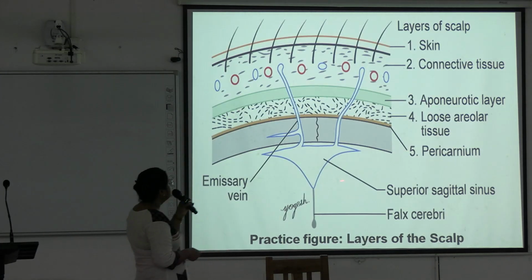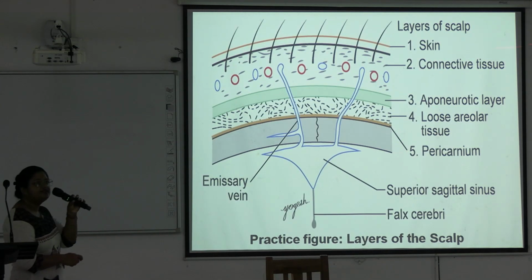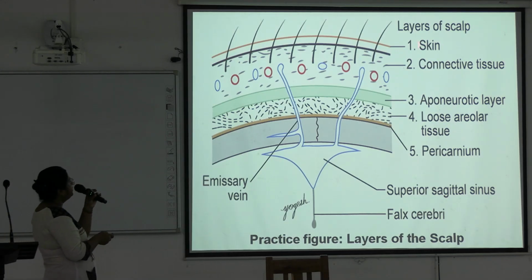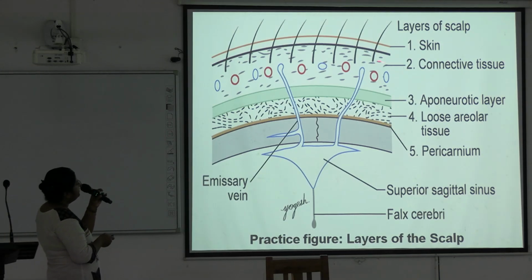Next, this schematic diagram you practice for the scalp. Outermost is the skin. Here is the connective tissue layer. Here you can see multiple sections of the blood vessels, arteries and veins. And some veins, these are the emissary veins connecting this connective tissue layer with the dural venous sinus. Here is the aponeurotic layer or galea aponeurotica.